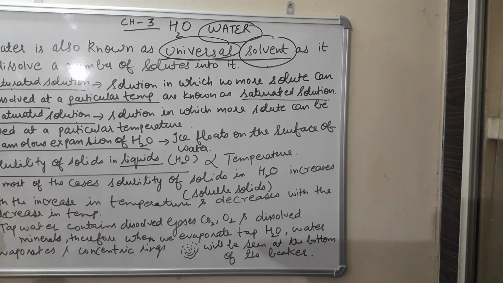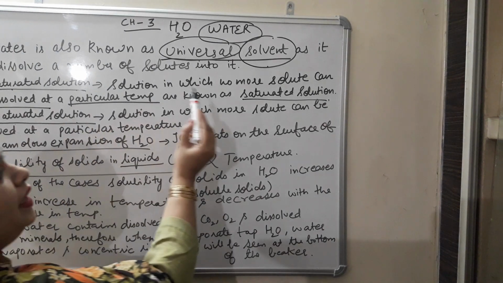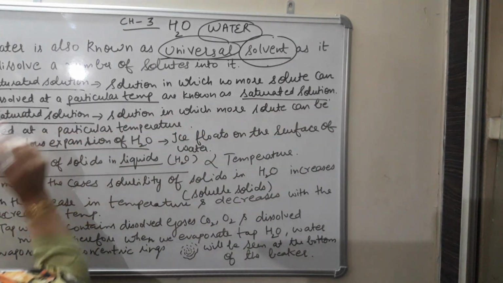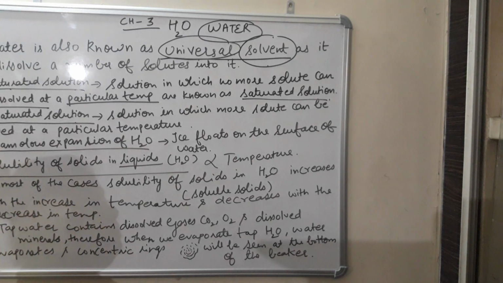If you write in the definition solution in which no more solute can be added, then this definition will be wrong, because add तो आप कर सकते हो, but the point is type of solution in which no more solute can be dissolved at a particular temperature, not by increasing the temperature. Such solutions are known as saturated solution.